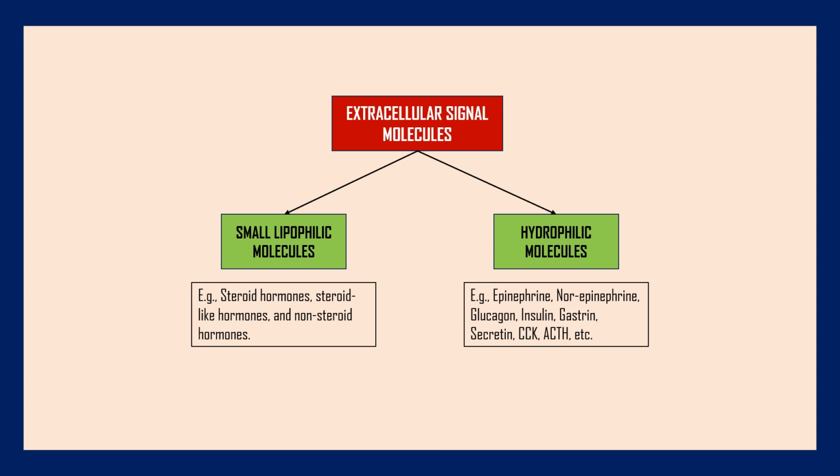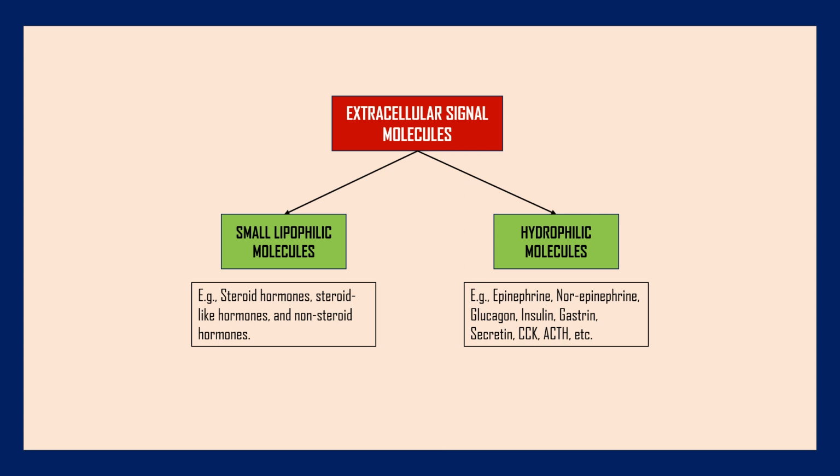And few lipophilic signal molecules, they also bind to the cell surface receptors, and most of these molecules are members of eicosanoids, which include prostaglandins, prostacyclin, thromboxanes, and leukotrienes. And all the eicosanoids are synthesized from arachidonic acid, which is formed from phospholipids. However, most of the extracellular signal molecules are hydrophilic, and they bind to the cell surface receptors of the target cell.